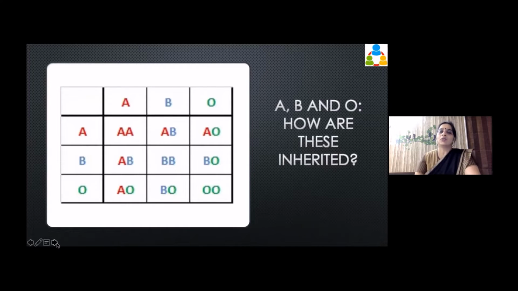And this is the one table that you can basically remember, as I have shown in each example in your discussion. You have 2 genes, right? One from your father, one from your mother. Here only one gene has been taken, but this is the way the table goes. A will give A, O will give O. What you have to remember is, A blood type can be AA and AO both. B blood type can be BB and BO, and AB will be AB, OO will be O. Is that clear?